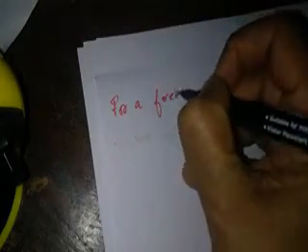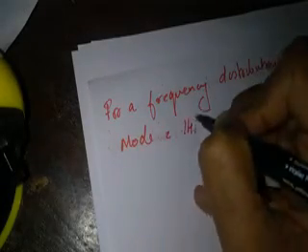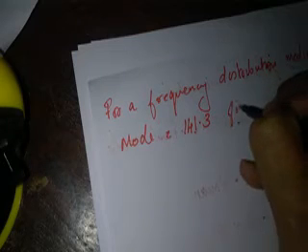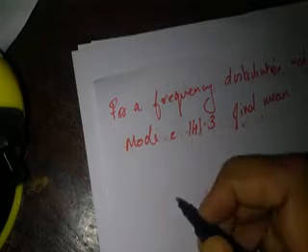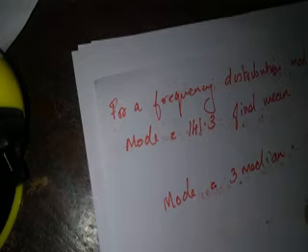Next question: for a frequency distribution, median is equal to 132.8, mode is equal to 141.3, find mean. Again write the formula: mode is equal to 3 median minus 2 mean.